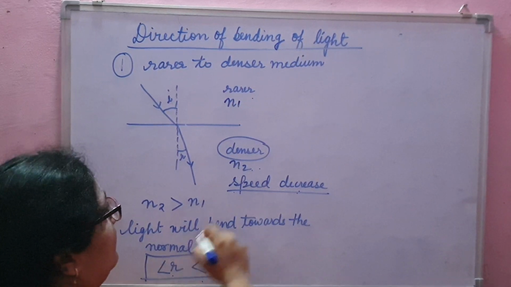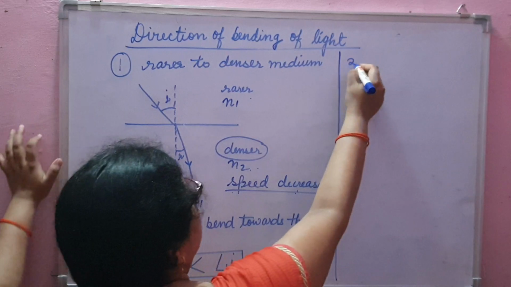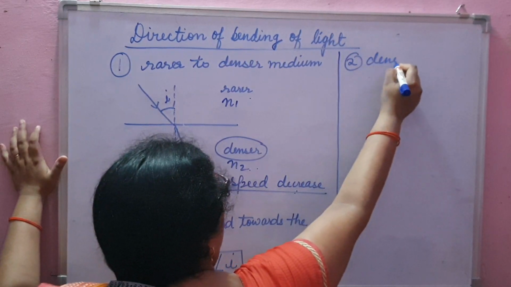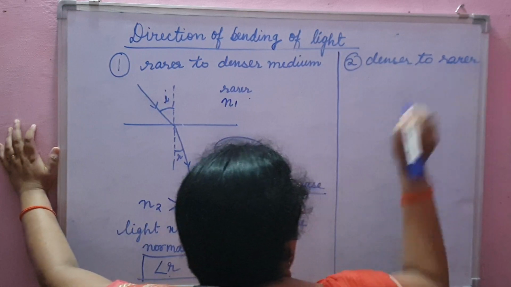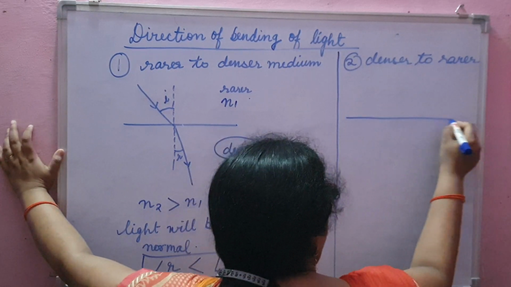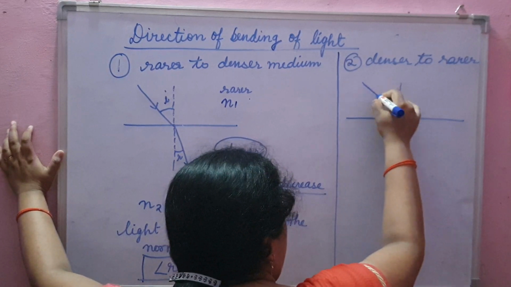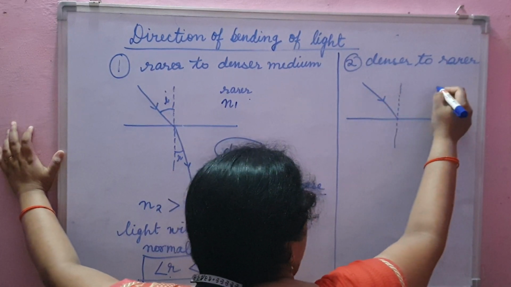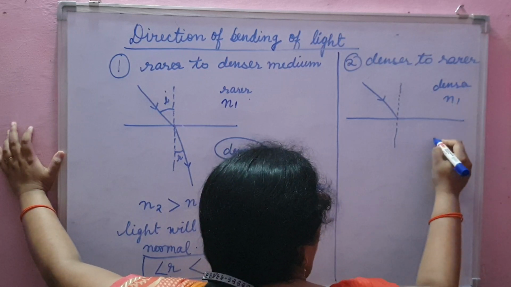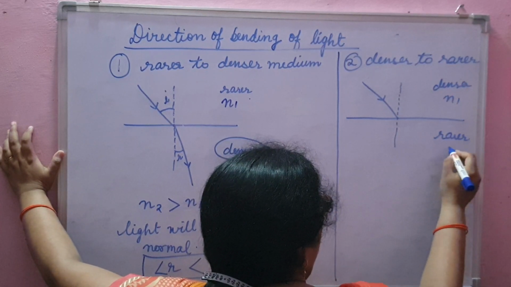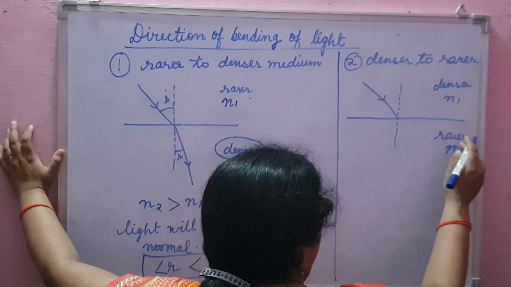Okay, now the second case is when light enters from denser to rarer medium. So in this case, suppose it is denser medium and it is rarer medium and refractive index is N2.